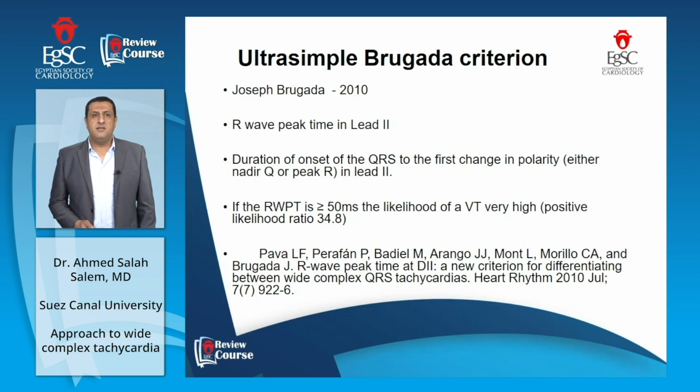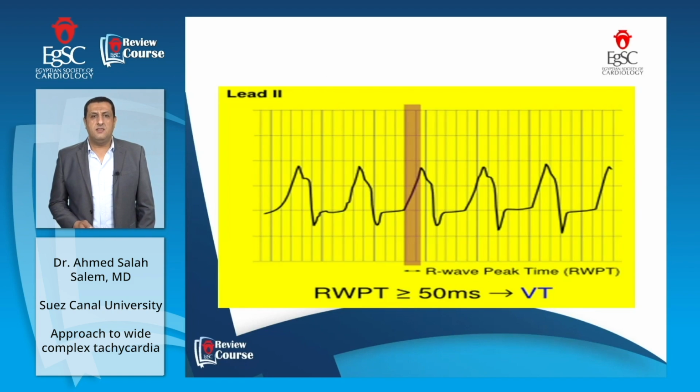We have the ultrasimple Brugada criteria, presented in 2010, depending on lead II in the ECG. The R wave peak time in lead II is the duration from the onset of the QRS to the first change in polarity, either nadir Q or peak R, in lead II. If the R wave peak time is equal to or more than 50 milliseconds, the likelihood of ventricular tachycardia is very high, with a positive likelihood ratio of 34.8. As we see in this figure, the R wave peak time is more than or equal to 50 milliseconds, suggestive of ventricular tachycardia.